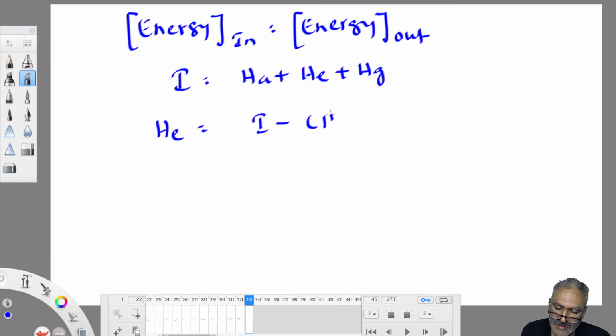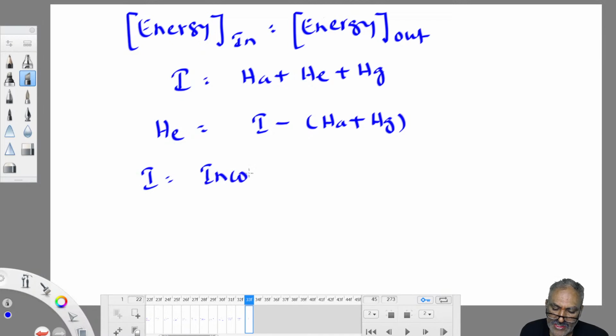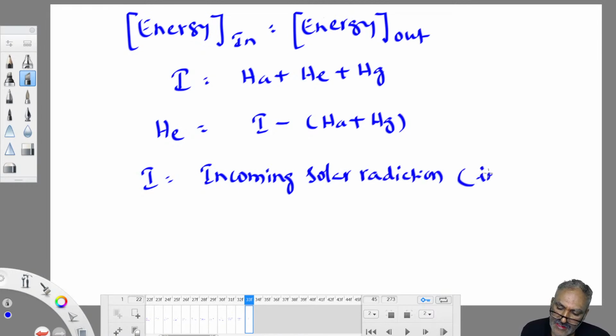So HE is I minus (HA plus HG). This I is known as incoming solar radiation. That's called insulation. That is energy in into the water body. We call it technically insulation, incoming solar radiation.